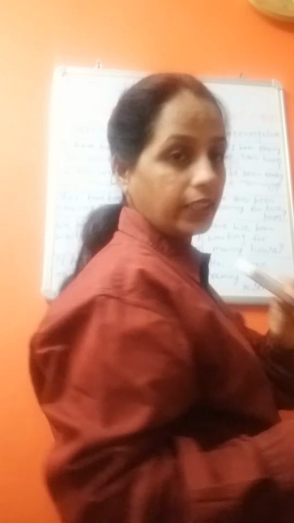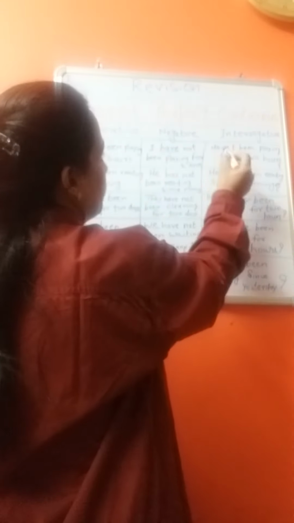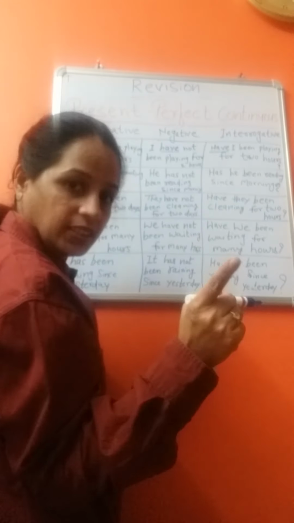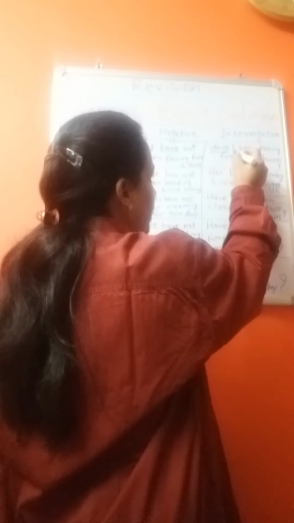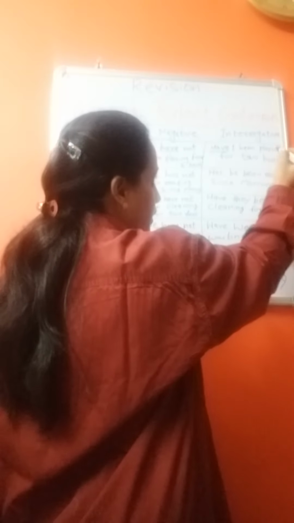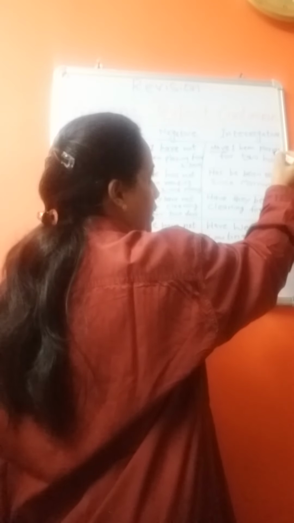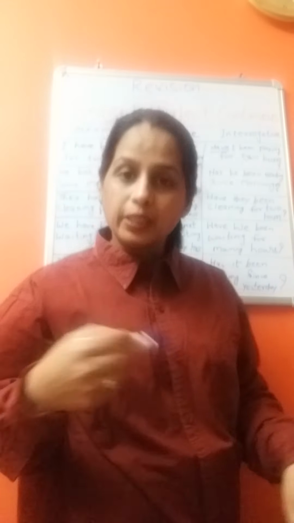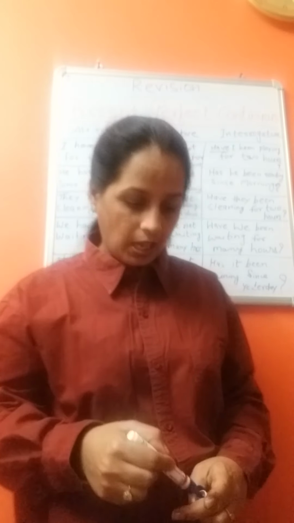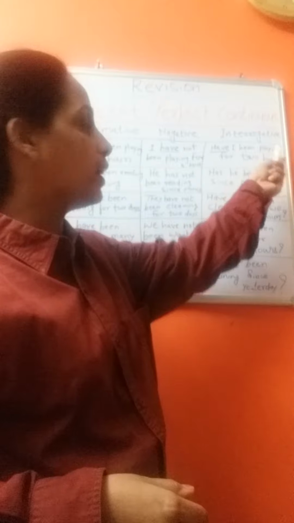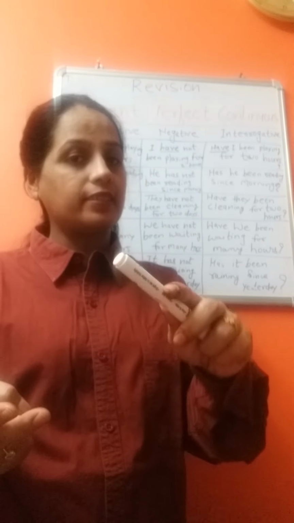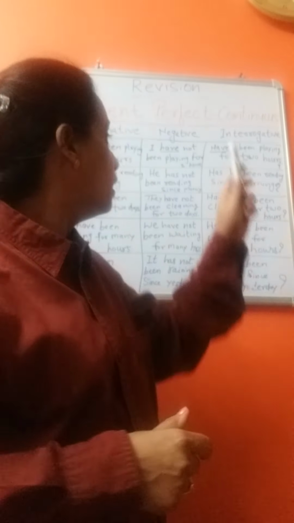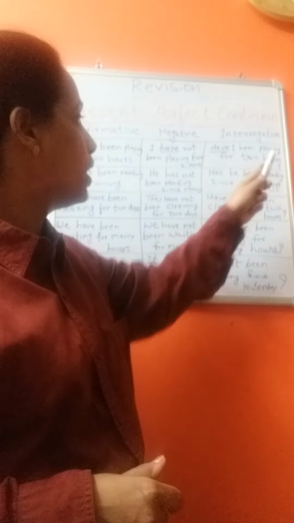How to make it an interrogative sentence? Let's see. We use the helping verb have first, then the subject, then been, then the verb with the ing form, for 2 hours. Have I been playing for 2 hours? It is a question. Have I been playing for 2 hours?